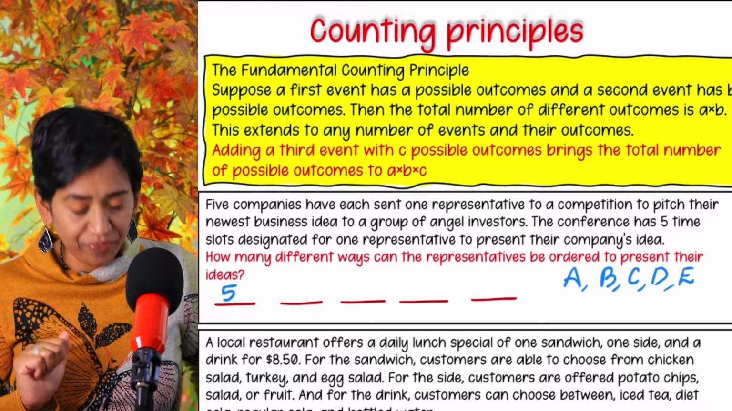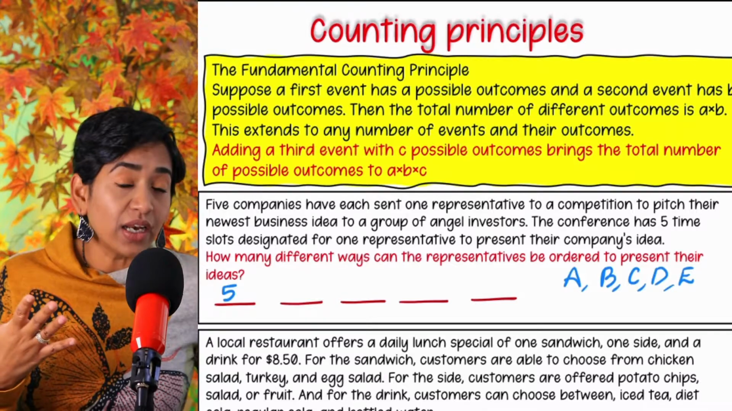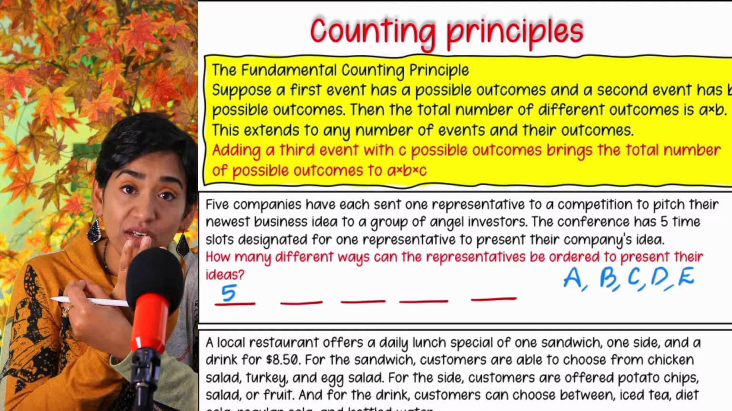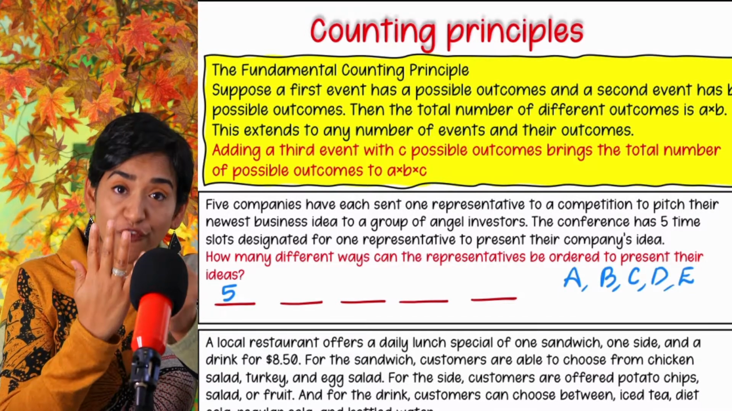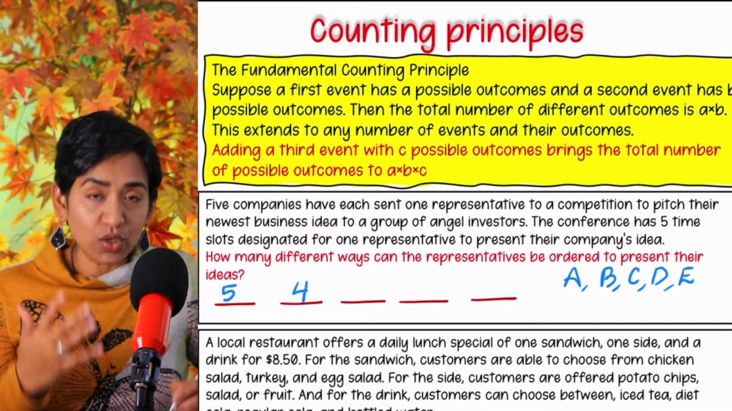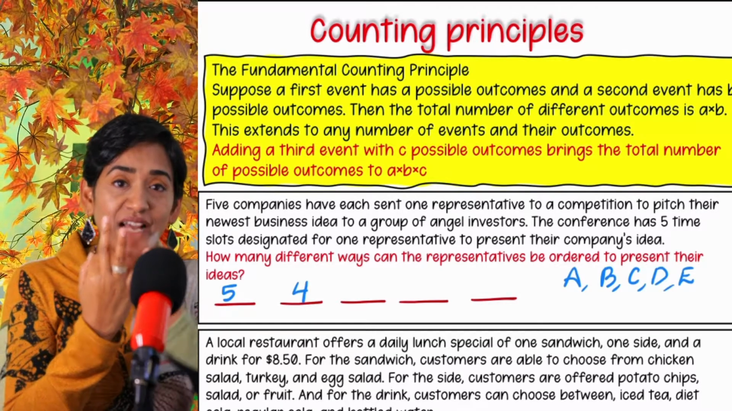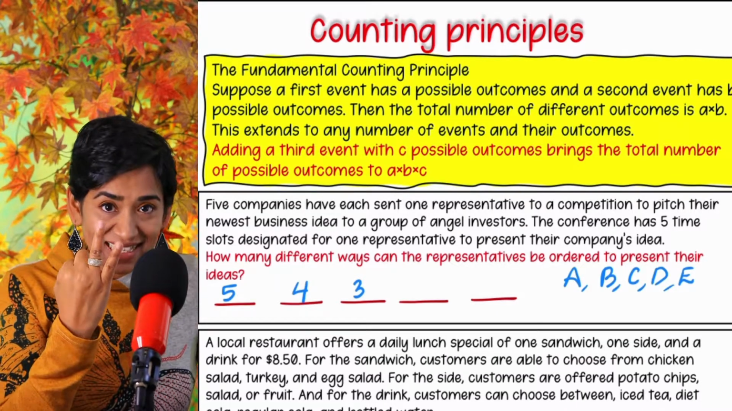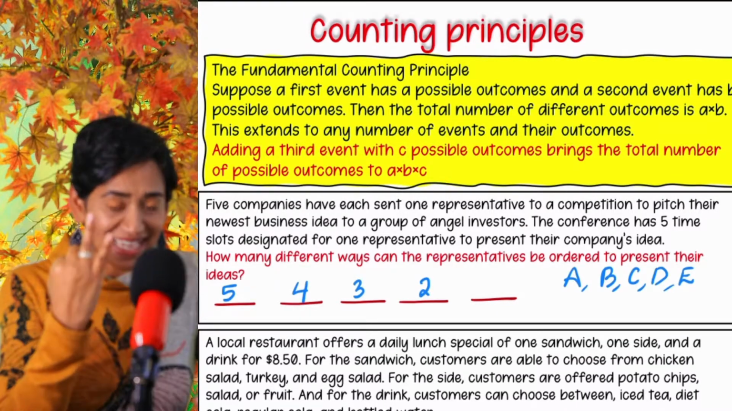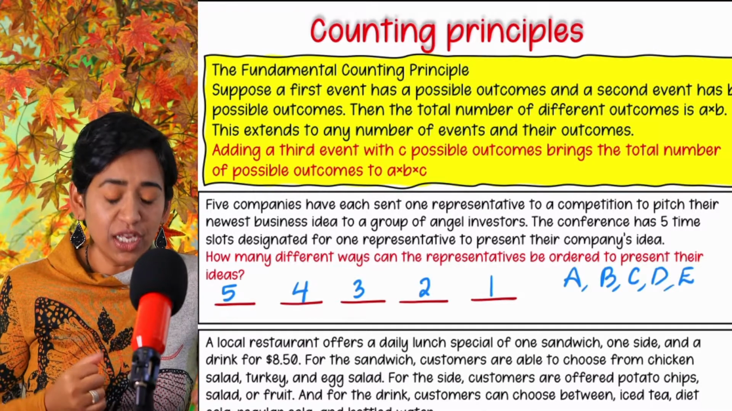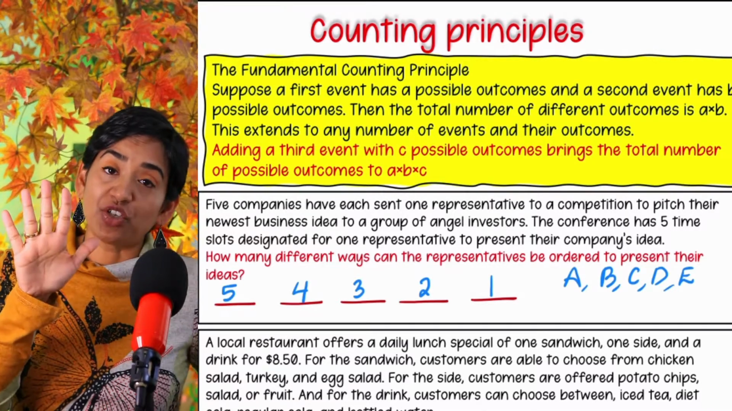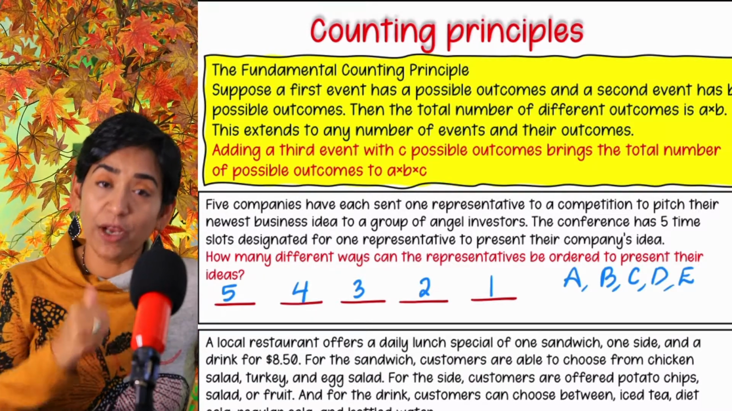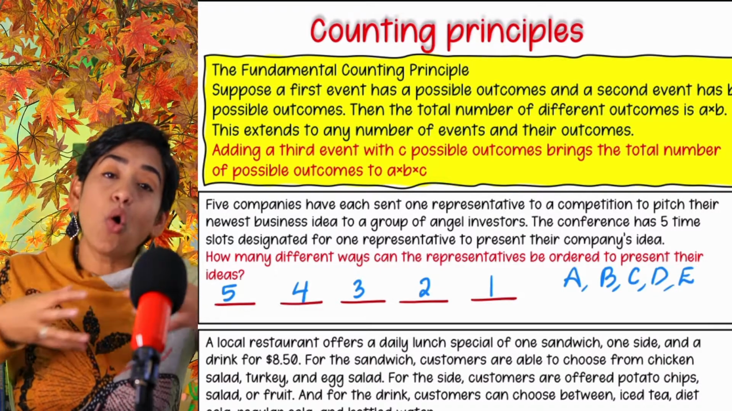So it's five. Once that person's done, the next time slot doesn't have five because one person has presented already. How many options do I have? Four. Once the second time slot is done, how many options do I have? Three. Once that is done, I have two. And once that is done, I have one option. So the first time slot, I have five options. Second, four. Third, three. Fourth, two. And fifth, one, right?